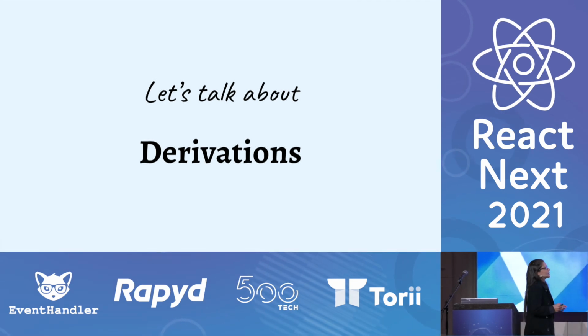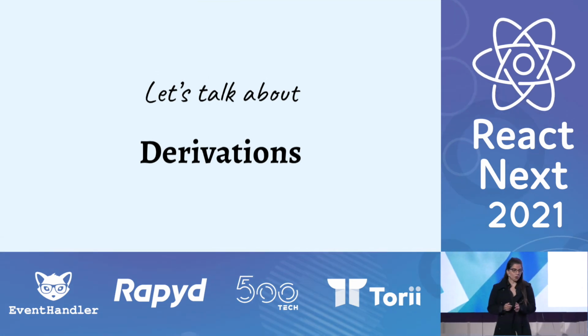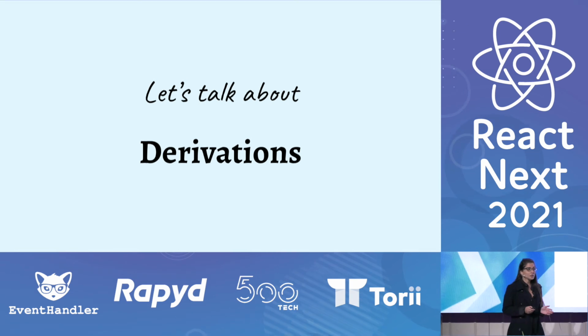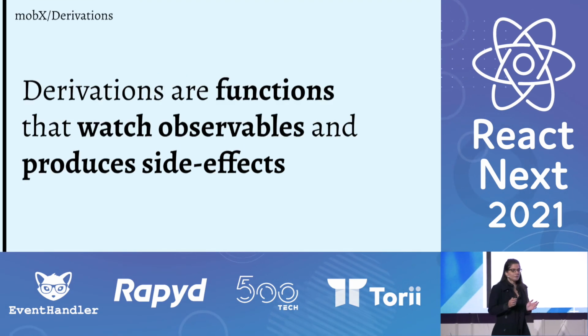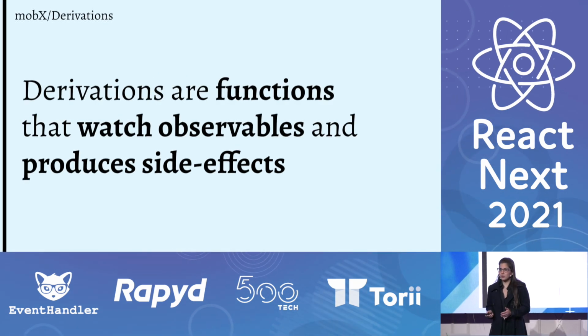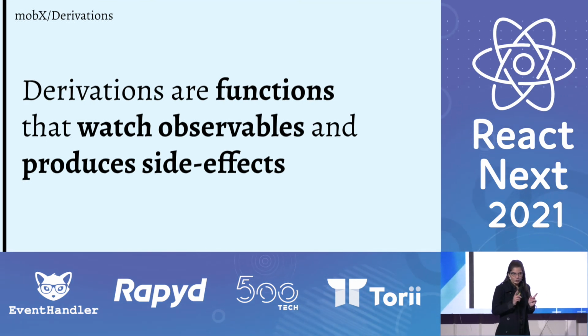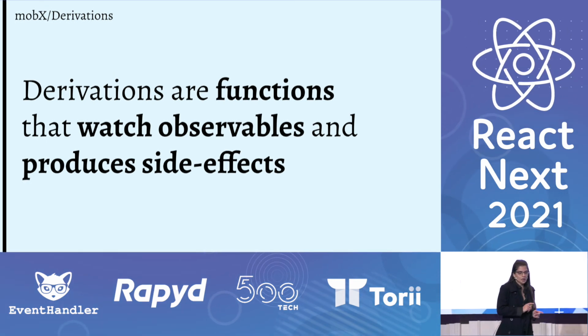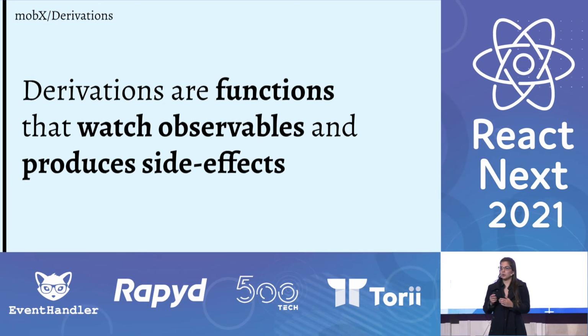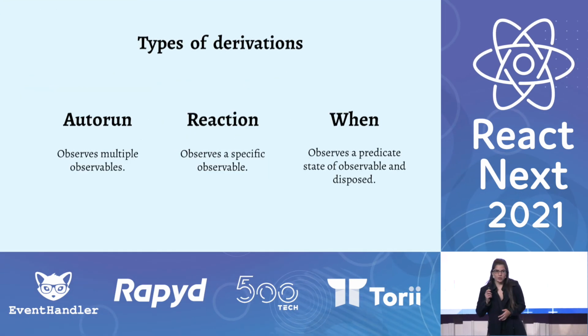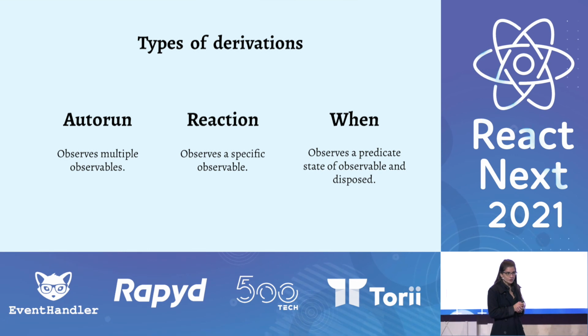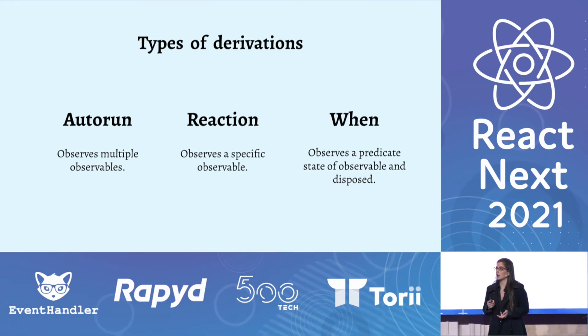Last thing that I wanted to talk about is called derivations. Derivations in MobX are basically functions that watch observables, and unlike computed values, which are pure functions, derivations in MobX produce side effects. And there are several types of derivations in MobX. We have autorun, reaction, and when.